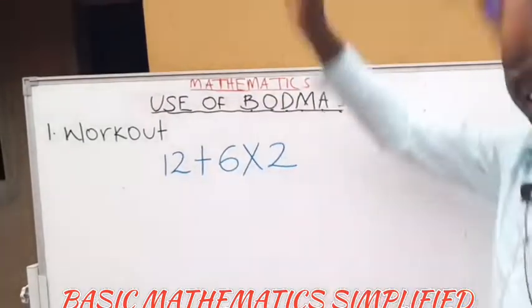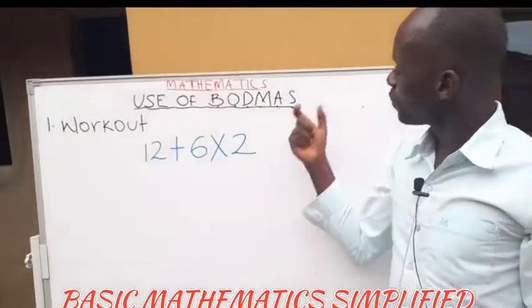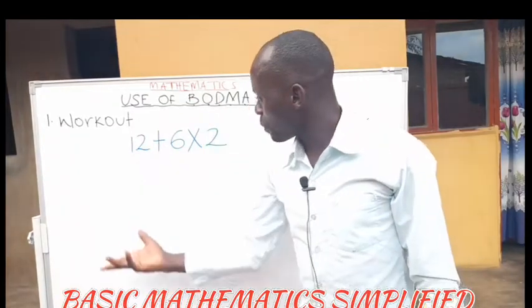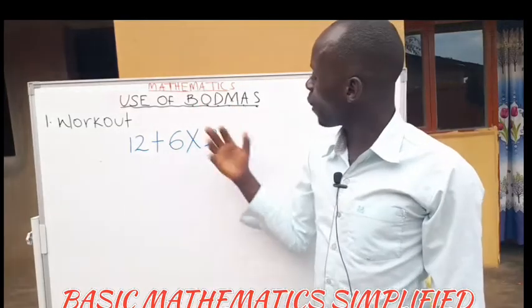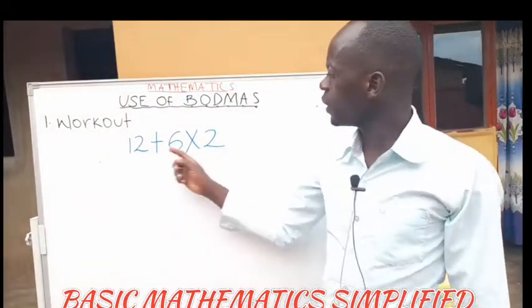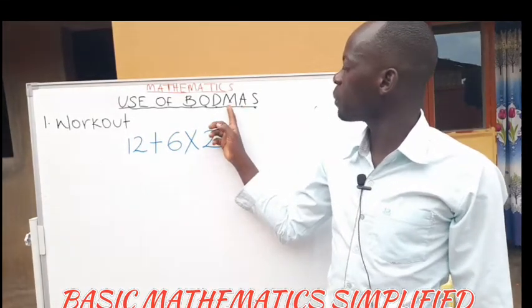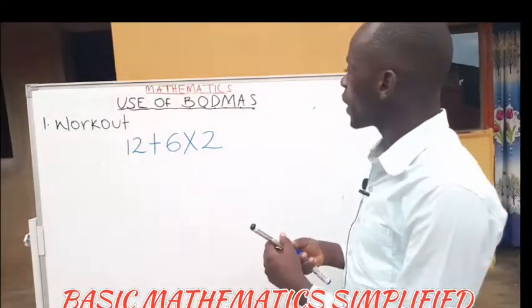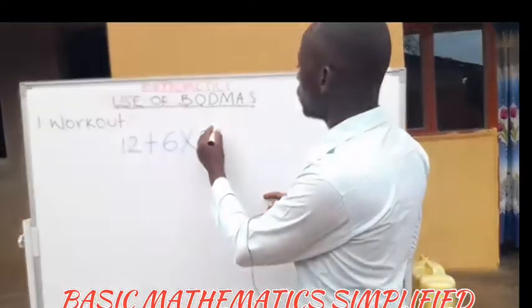Somebody is now saying, we rearrange because the other side we rearranged. No, this one is significantly approved and checked according to how the order moves, BODMAS. Now, what operations do we have here? We have addition and multiplication. According to BODMAS, which one comes first? We have multiplication here, we have addition. You can see that multiplication comes first. So what you are going to do, this one does not require rearranging. Rearranging is only required when we have addition and subtraction. So what you are going to do here,